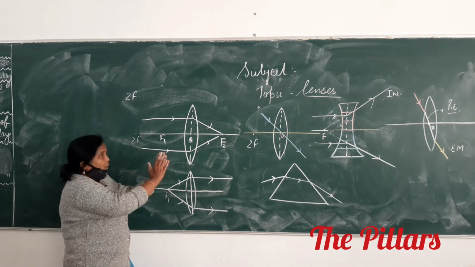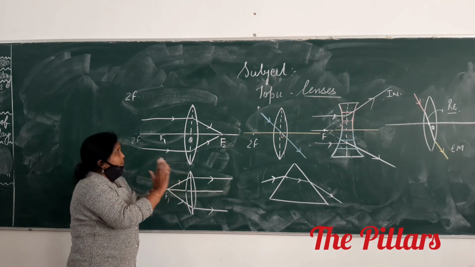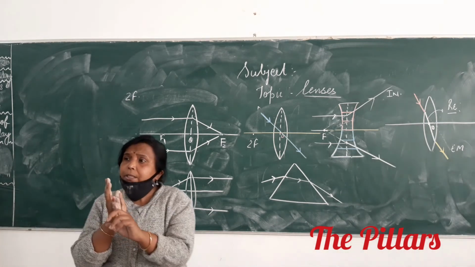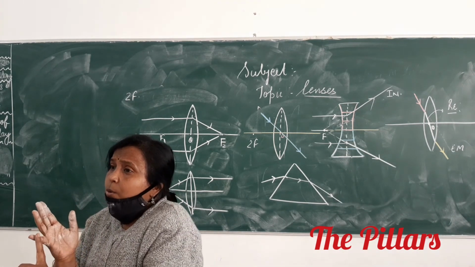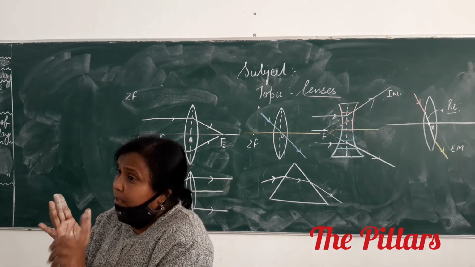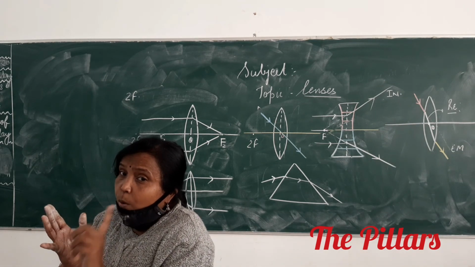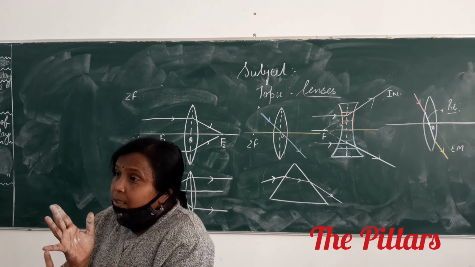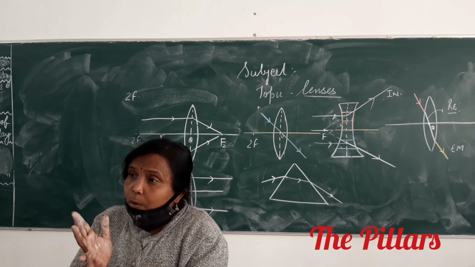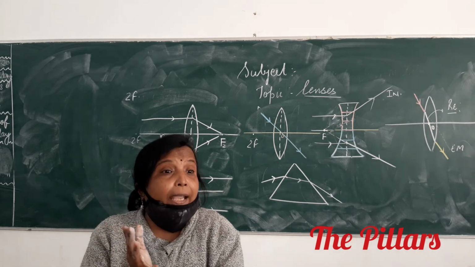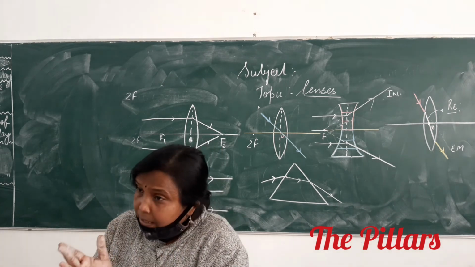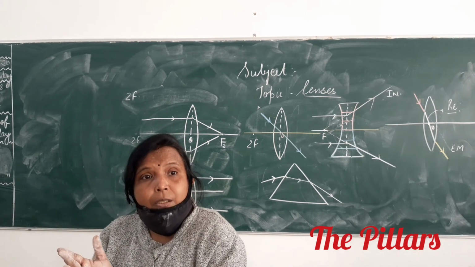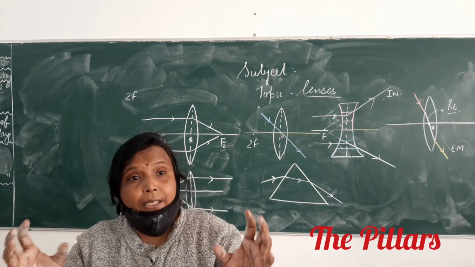So we know focus, we know optical center, right? So what will be the rules when you are asked to draw the image formation by a convex lens? Number 1, light rays traveling parallel to principal axis will either meet or appear to come out from a point on the principal axis compulsorily.